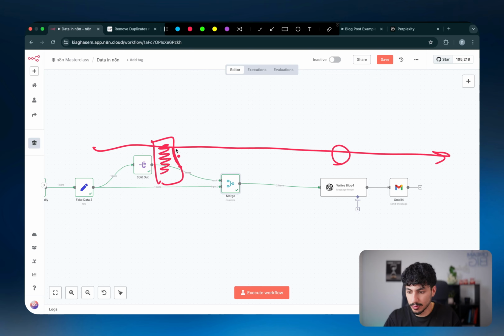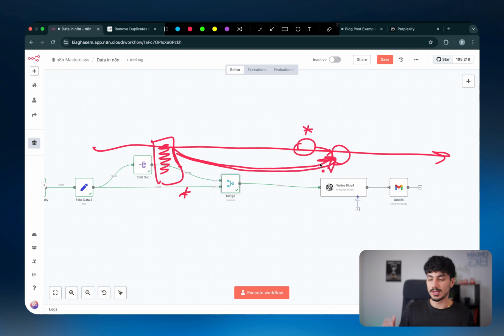What I'll do is I'll pull this node all the way to this merge node and then pull the previous node as well. And so by doing that, now I have access to both the data that's here and the data that's all the way here. So it kind of allows you to update yourself with previous nodes. Now, as I said, you don't necessarily have to do this.